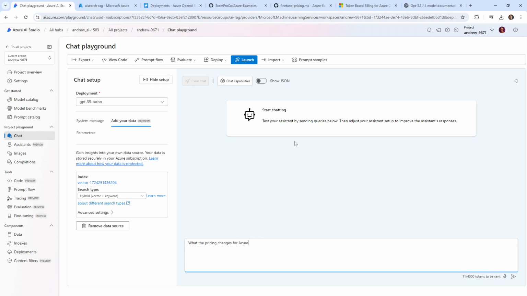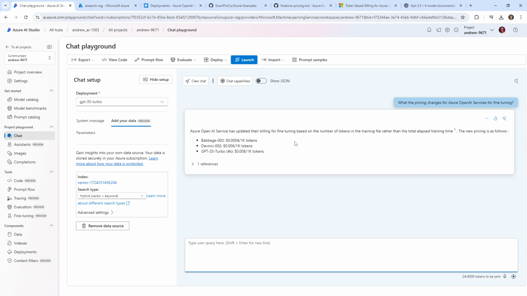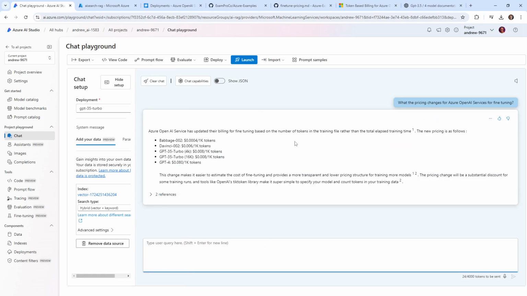And let's see if we can find out what the pricing changes are for Azure OpenAI services for fine tuning. Okay, and let's see if it can do this. Would it be smart enough to know to reach out there? Oh, look at that. Okay, and so it's giving us a reference. Okay, so it has citation. It's showing us the changes here.